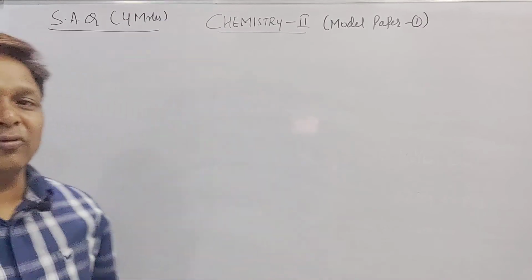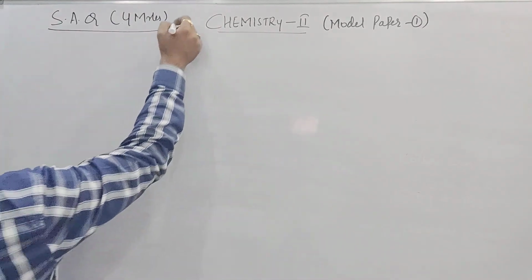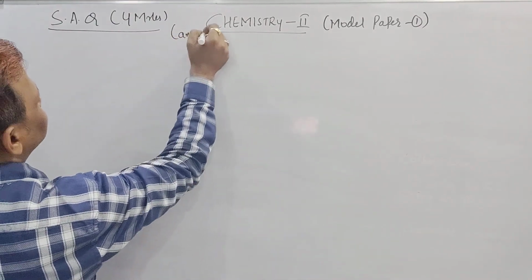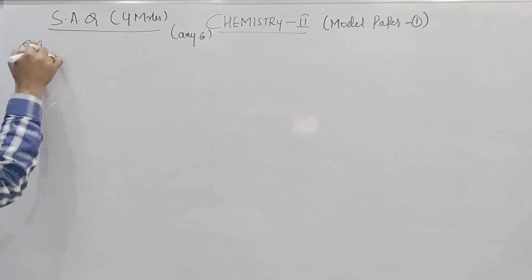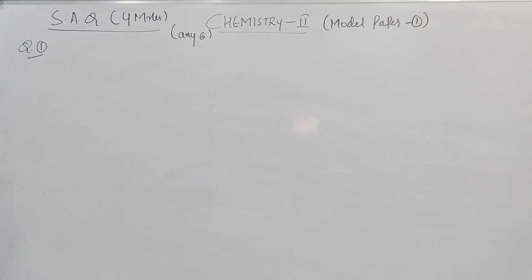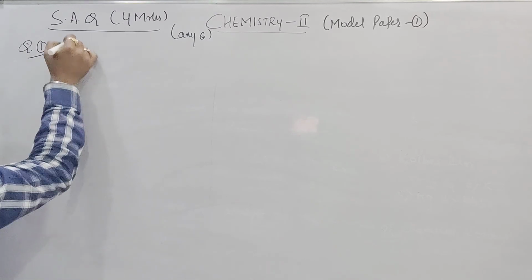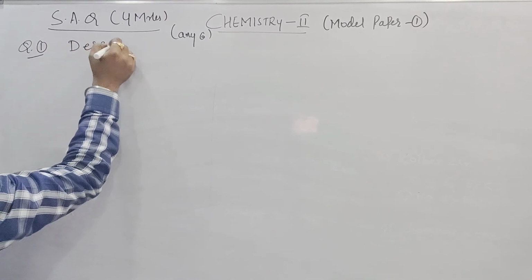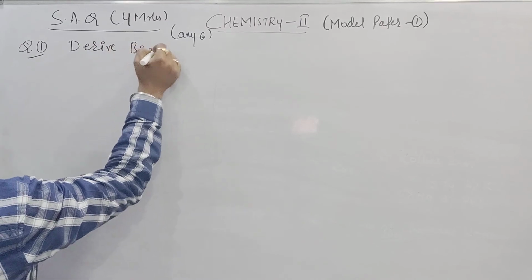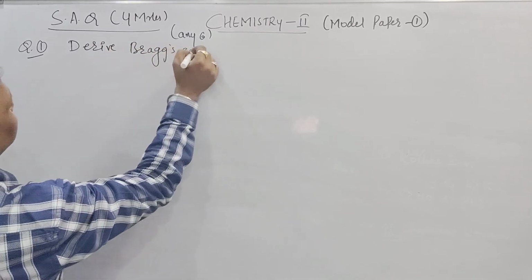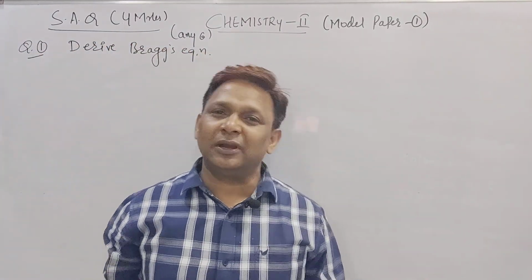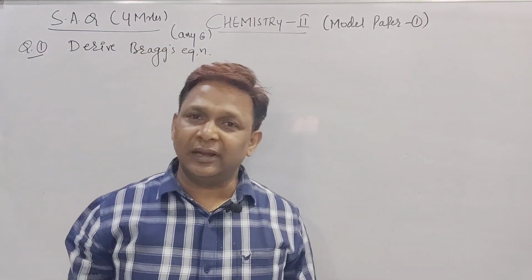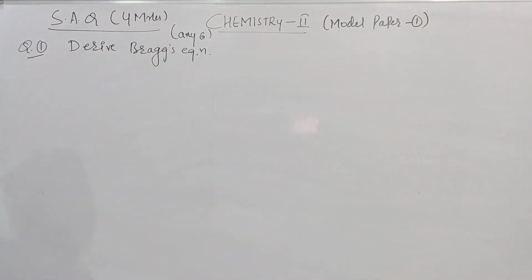Right? See here, beta, what SAQs can they ask? You have to write any 6. So now question number 1: derive the Bragg equation. It is the most important question, beta. Derive the Bragg equation. It is from the solid state, and it was already uploaded on my YouTube. Once you go through it, you will get the derivation of the Bragg equation for 4 marks.